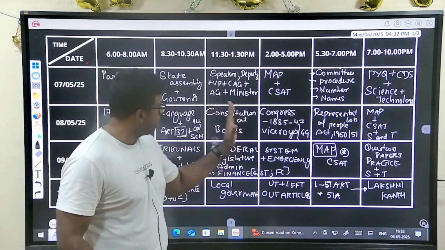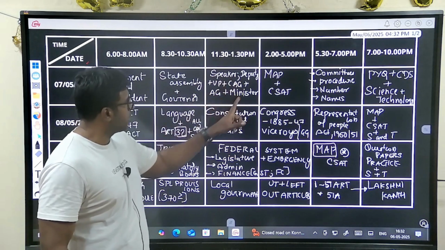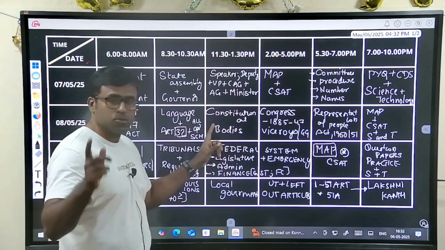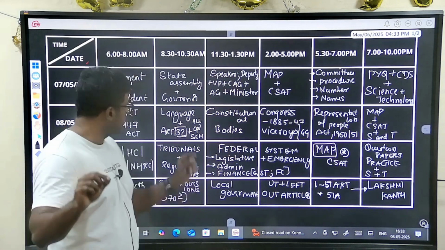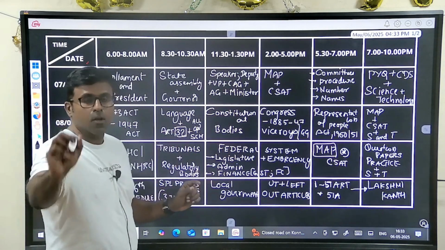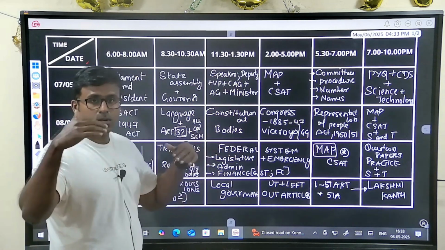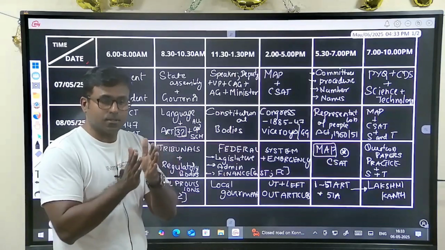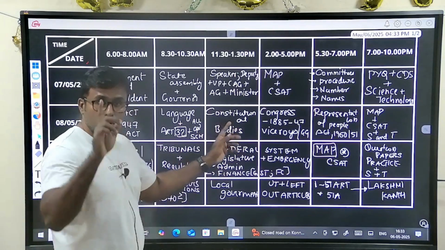Then constitutional bodies, you will look at Speaker, Deputy Speaker and everything. Other constitutional bodies, Chief Election Commissioner. This time, the election of the Chief Election Commissioner, language is a question. Please look at them very closely, how the constitutional bodies are done, and extra-constitutional bodies. In polity, Laxmikant, you will have constitutional and extra-constitutional bodies. Look at them.